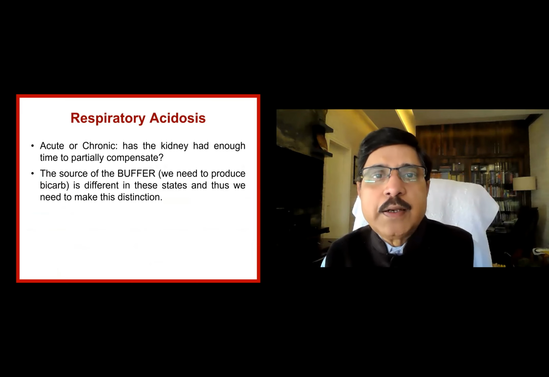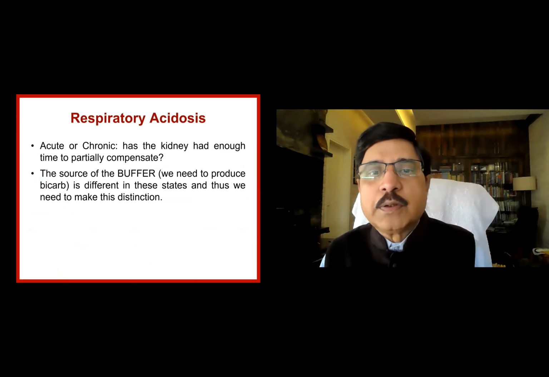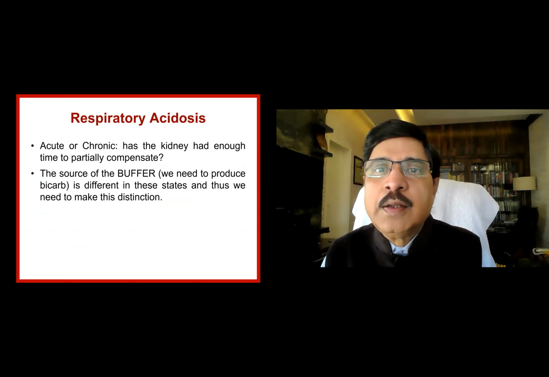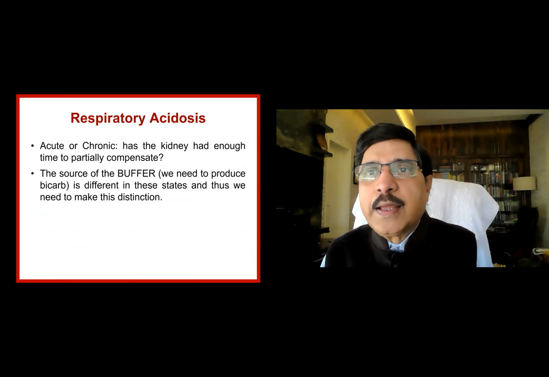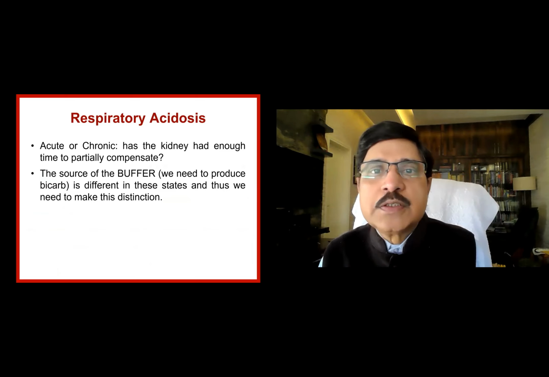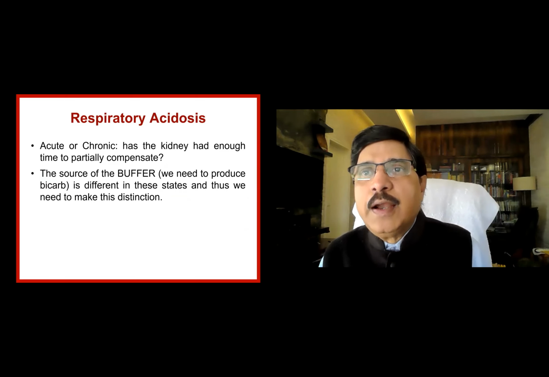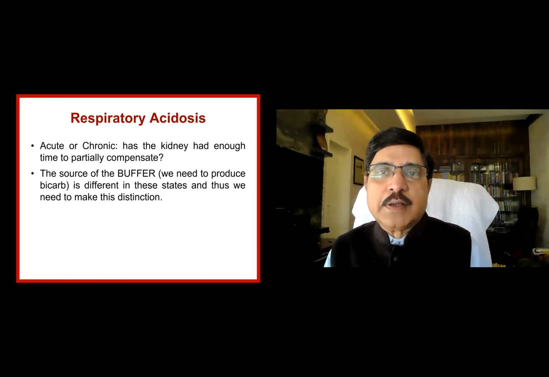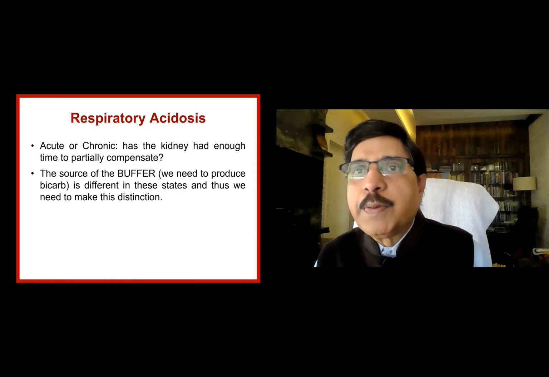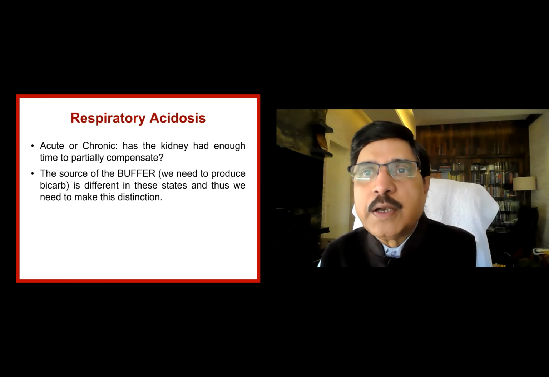What is the respiratory acidosis? Respiratory acidosis means the primary pathology is in the lung, and the lungs are keeping the carbon dioxide inside. The acidosis is due to the depression of the respiration and retention of the carbon dioxide. Carbon dioxide we know is carbonic acid, and carbonic acid thus produces a respiratory acidosis.